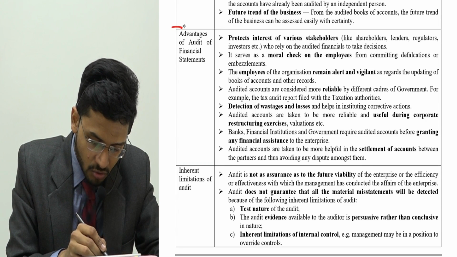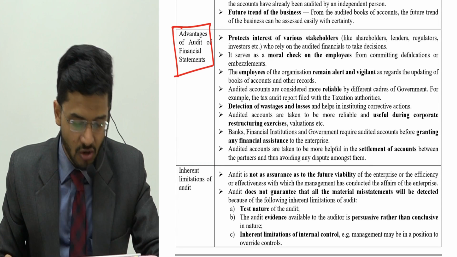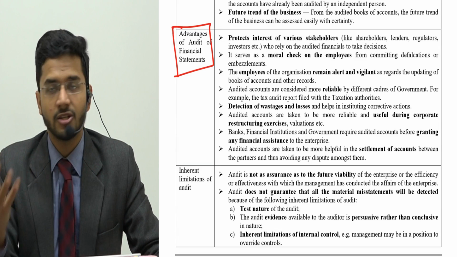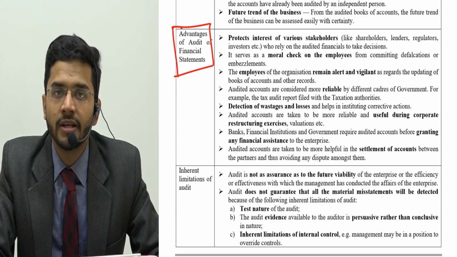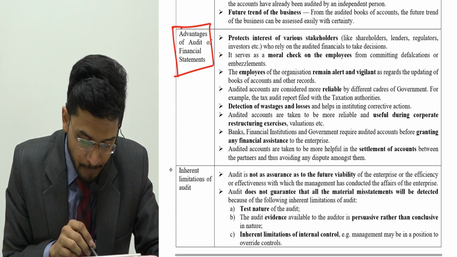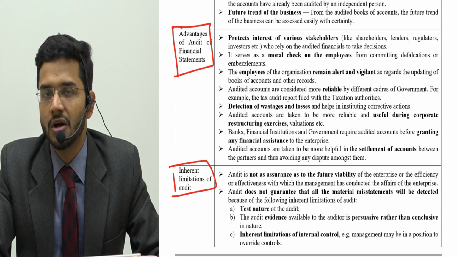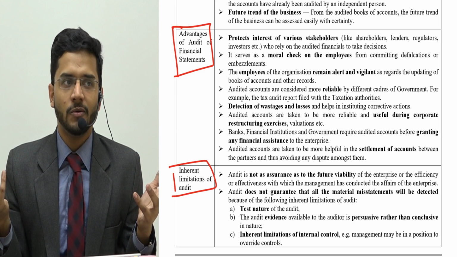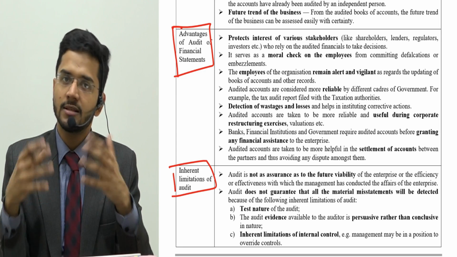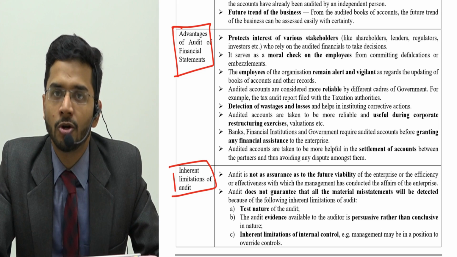Now we come to the very important aspect, advantages of audit of financial statements. What are the advantages? What benefits would a person derive from auditing of financial statements? And a related topic, what are the limitations of audit? What are the things which an auditor does not see, or which an auditor lacks? Those things are to be kept in mind while reading an audit report.